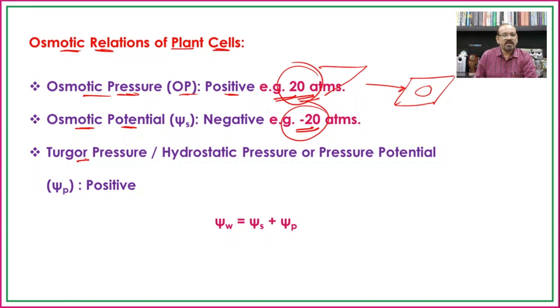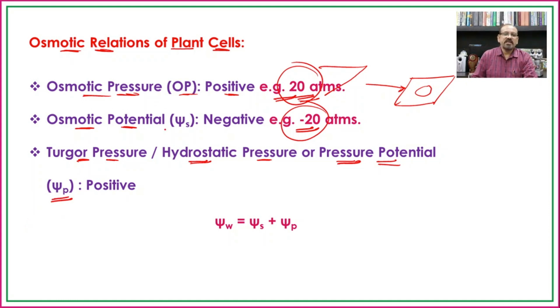Another term is the turgor pressure, which we have seen as Tp. It is the pressure created by the plasma membrane, known as the turgor pressure. It is also known as the hydrostatic pressure, or with respect to the water potential, it is known as the pressure potential, denoted by psi p.